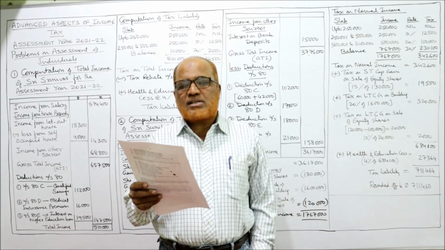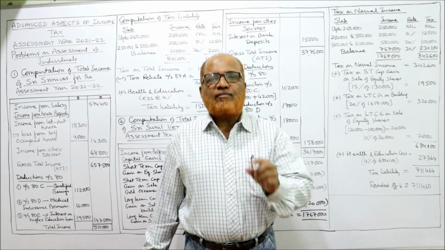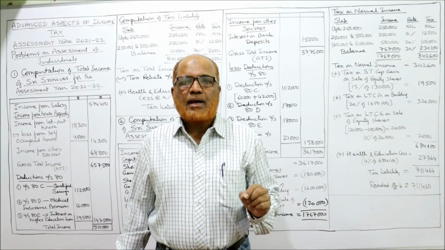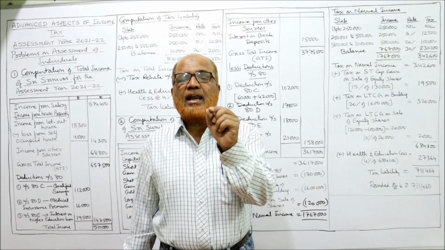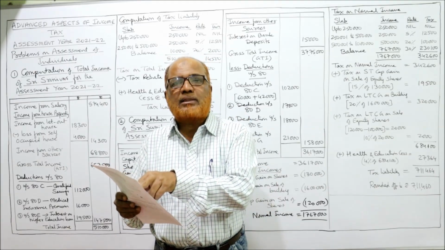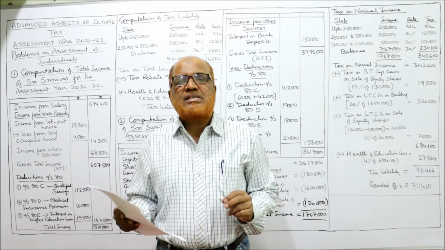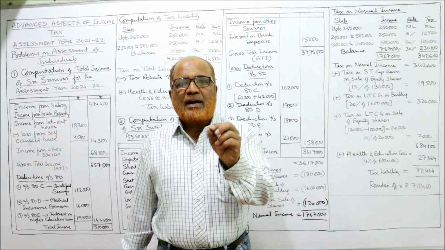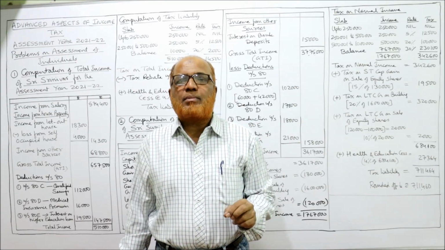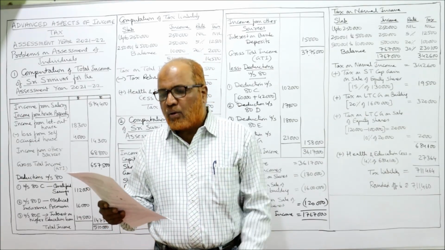Income from other sources 68,800. Qualified savings: deduction will be given under section 80C. Maximum deduction is 1,50,000. Here the qualified savings are 1,12,000, so fully allowed as deduction. Medical insurance premium 16,000. Medical insurance premium is allowed up to a maximum of 25,000. Here 16,000 is allowed.